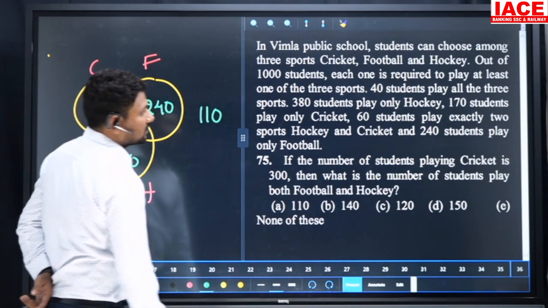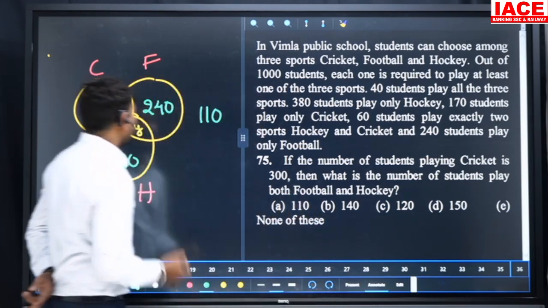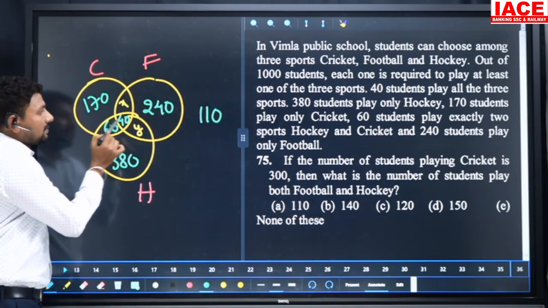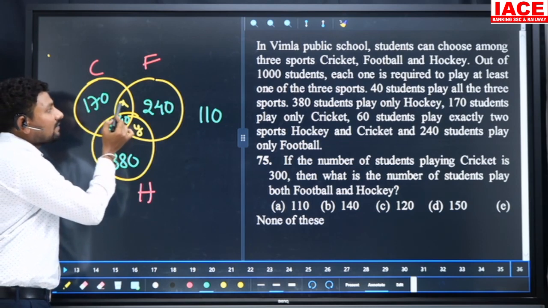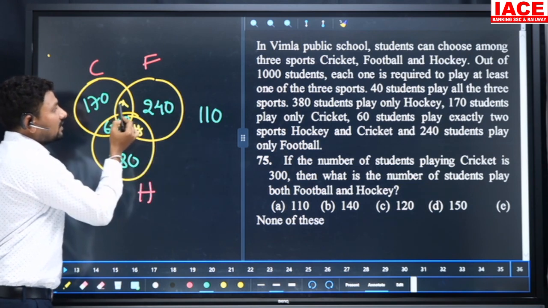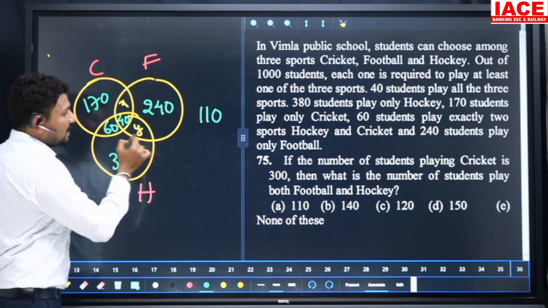Go for the next question. If the number of students playing cricket is 300, the cricket value is given now. So 60 plus 40 is 100, 100 plus 170 is 270, so the extra value of x is 30. Now it is 30, and out of 110, 30 will be removed. The remaining value is 80. The 80 will be added here.